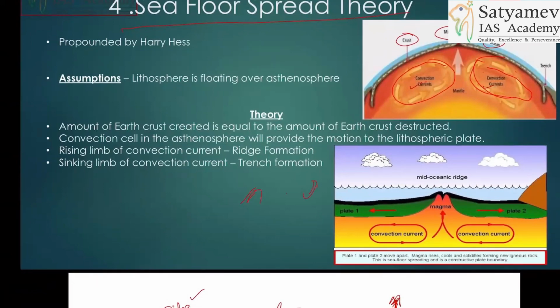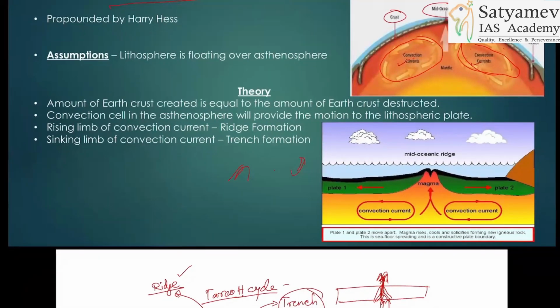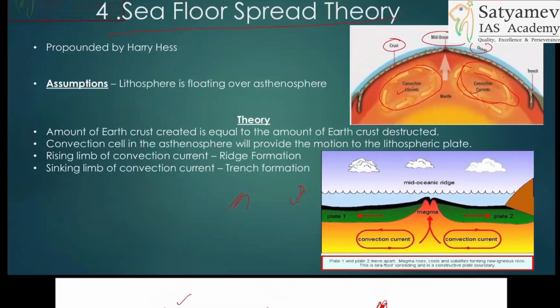So you will have to explain about the trench formation, ridge formation. And now UPSC gives you certain new words in geography. It has the habit of asking mantle plume. What is mantle plume? So from here, see, asthenosphere is a part of mantle only.